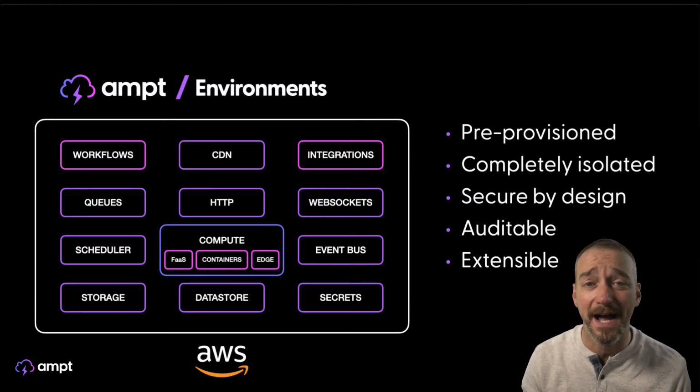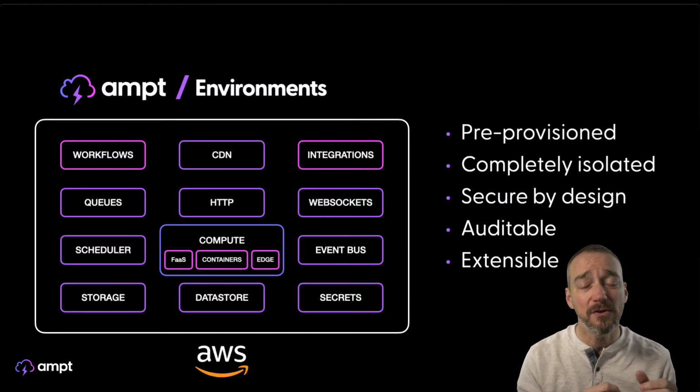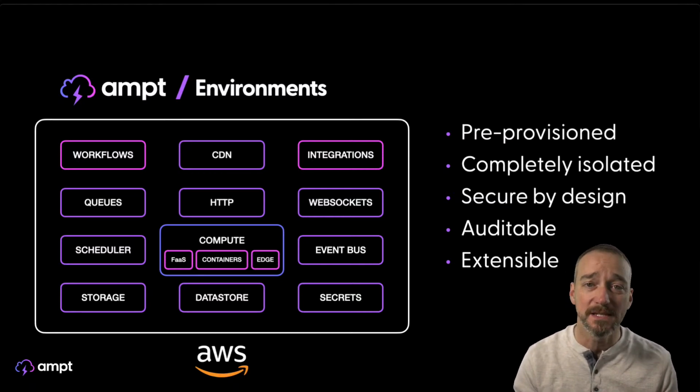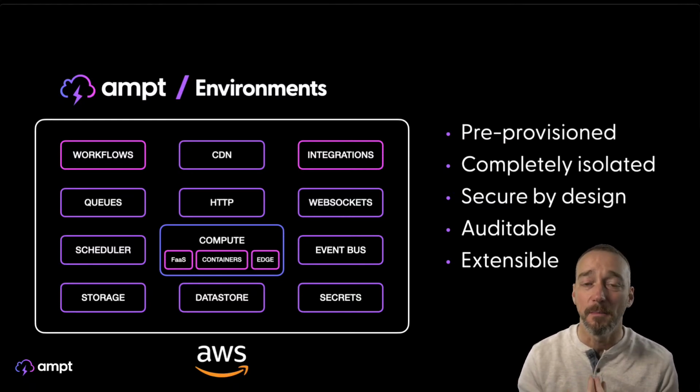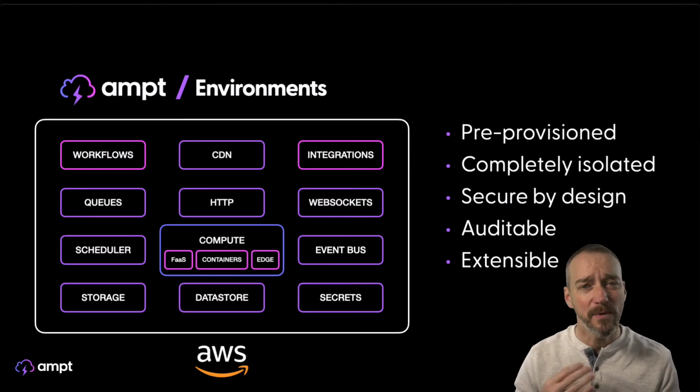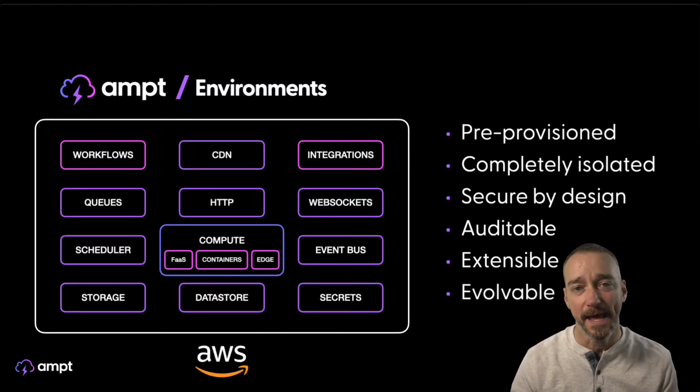The other thing is they're highly extensible. So even though we create a series of connections between these different services in order to create the patterns that we believe are the most powerful for the majority of the applications that you're going to build, we also want to make it extensible. So you can connect to any AWS service that you want to. You can connect to any third-party service that you want to. And we've talked a number of different ways about how we can even add more extensibility, make it more flexible as you build apps using Ampt.